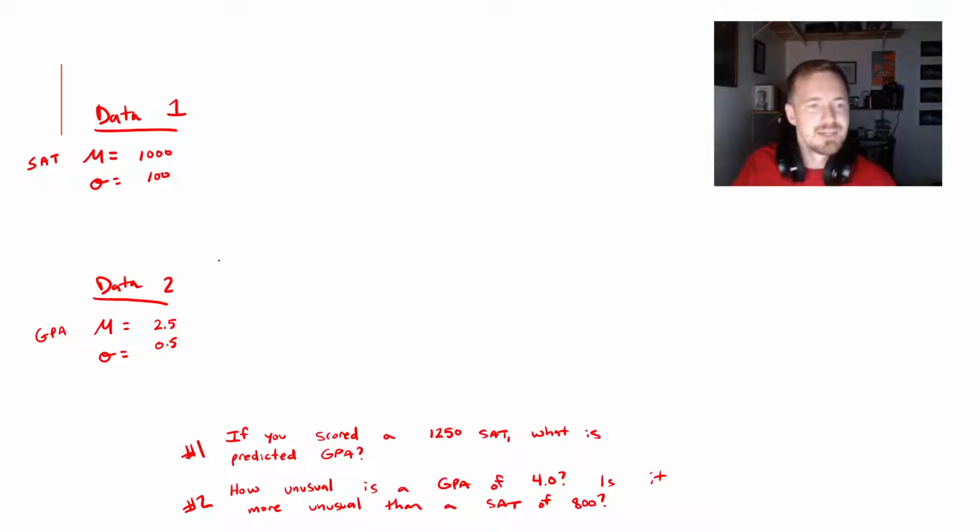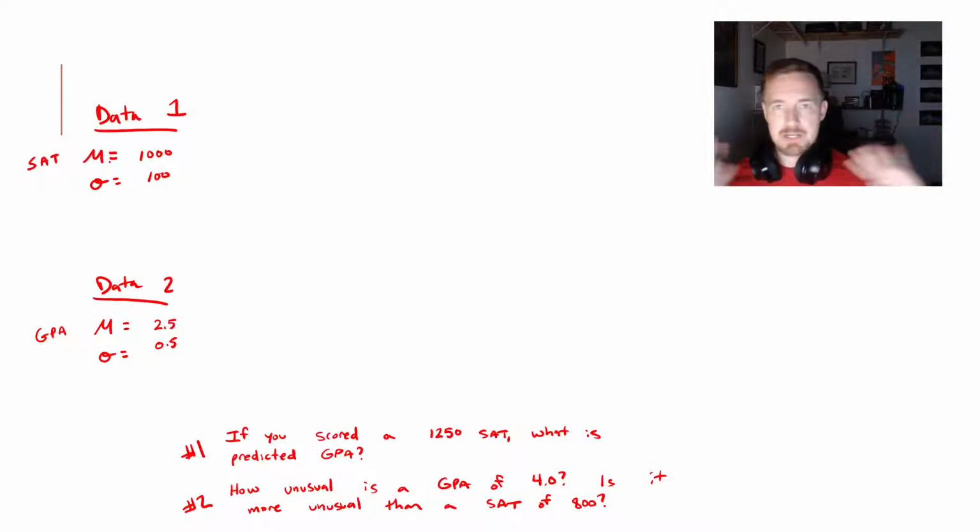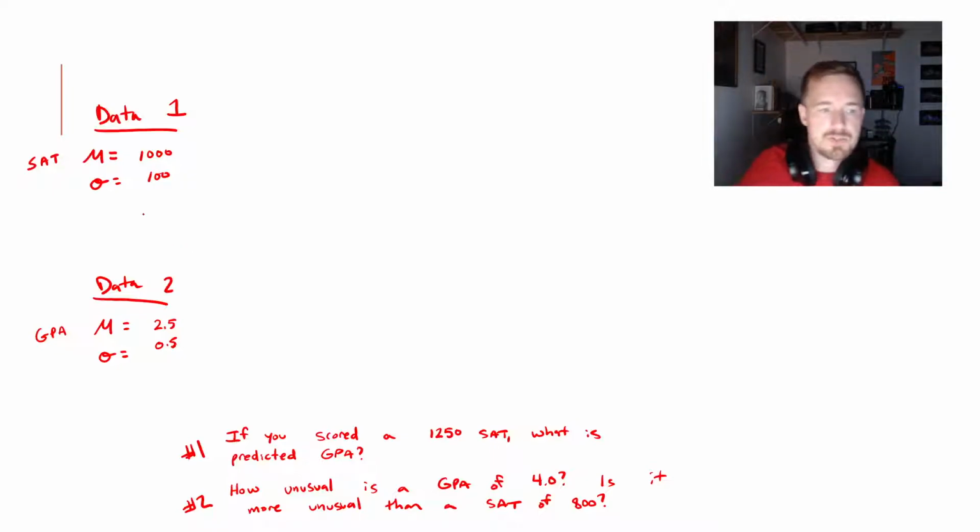No more hiccups. So here, this is the first data set. This is the SAT scores. And these are arbitrary. I made these up. I did not look them up. I don't know what the answers are. But the mean SAT score is 1,000, which seems high, and a standard deviation of 100. And then for GPA, we have a mean of 2.5 and a standard deviation of 0.5.